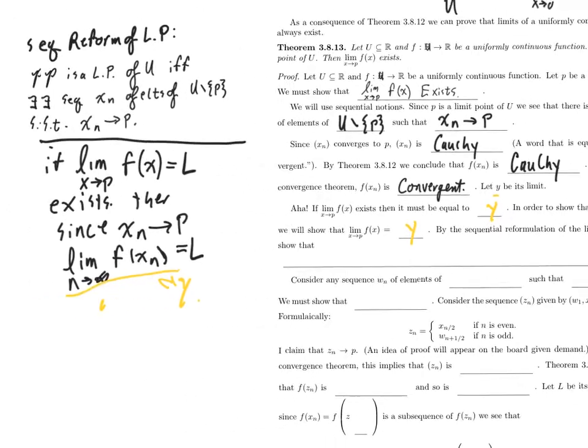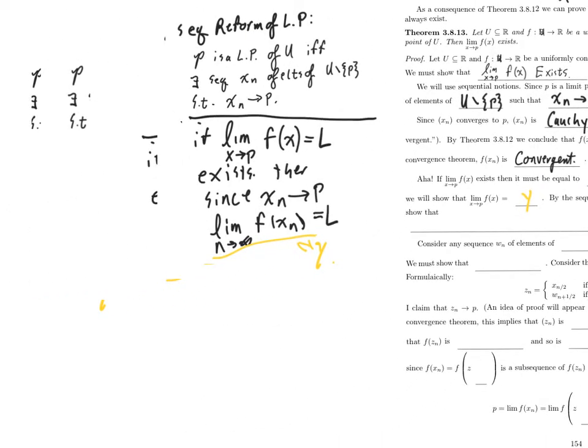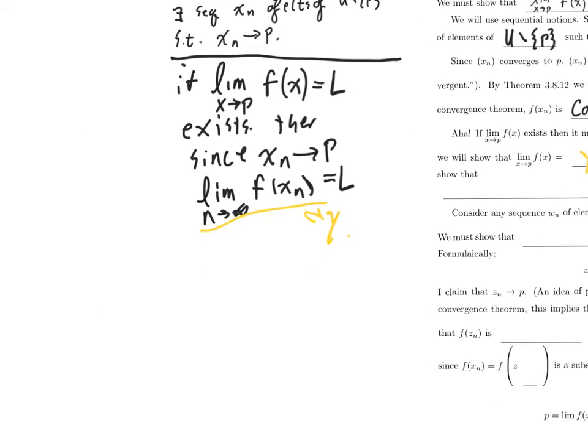So let's remember the sequential reformulation of limits. Right, what did that say?